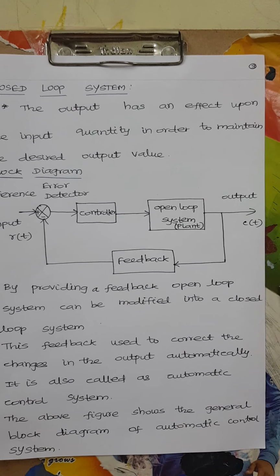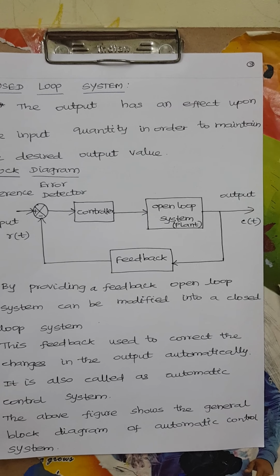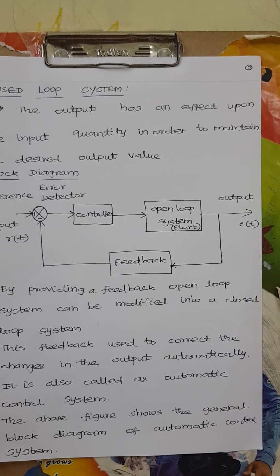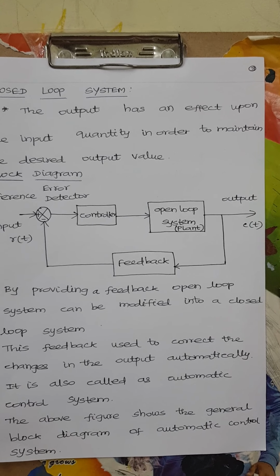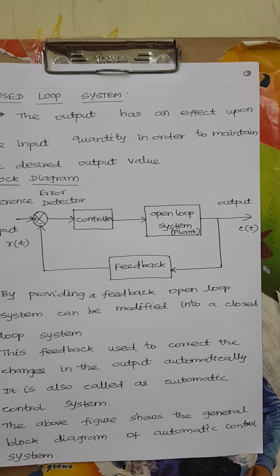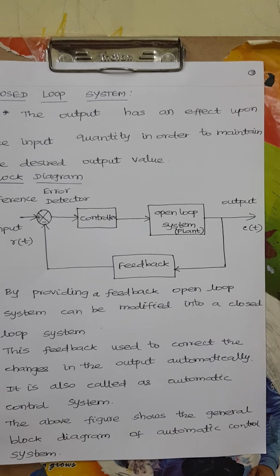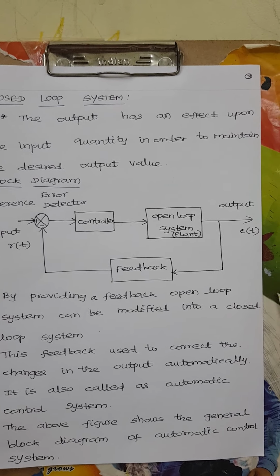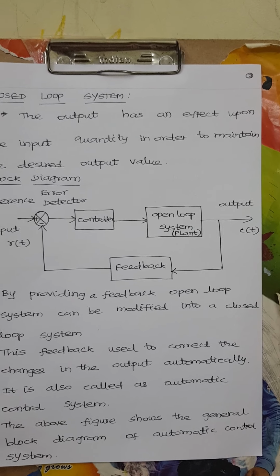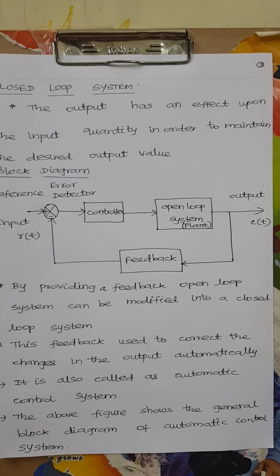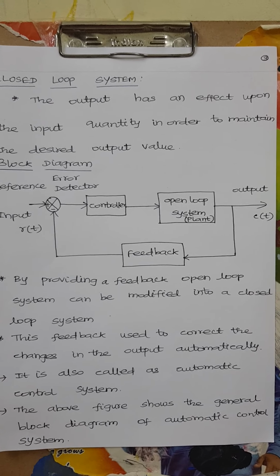What is the function of the controller? It modifies the signal and amplifies the signal to get better control action. It is given to the plant to get the correct output signal. Again this continues until the desired output. This is the working of the automatic control system or closed loop system.